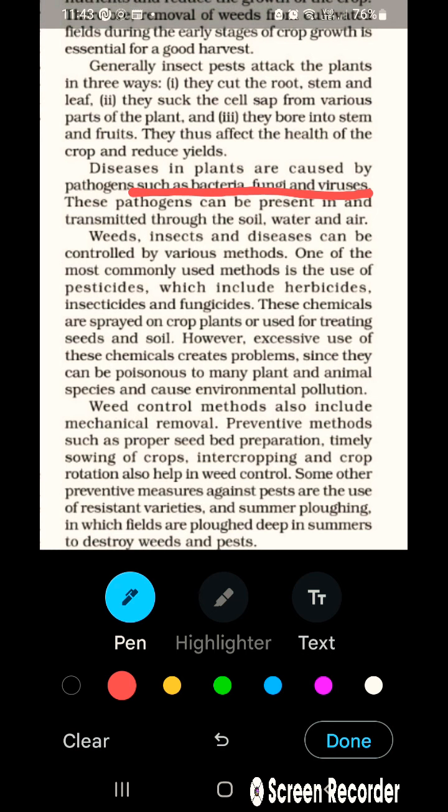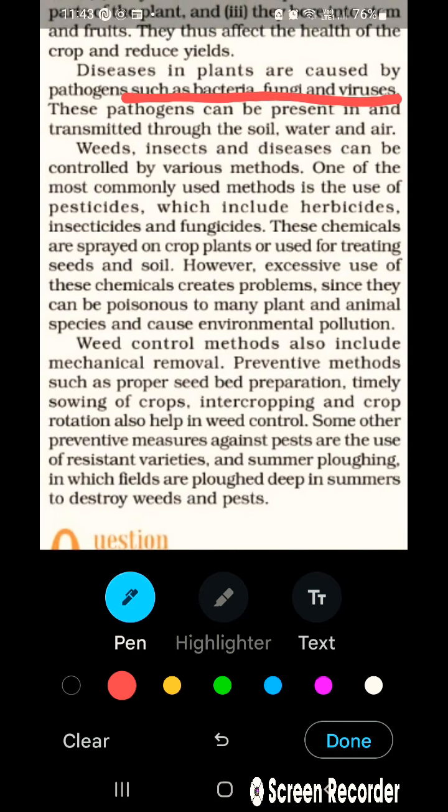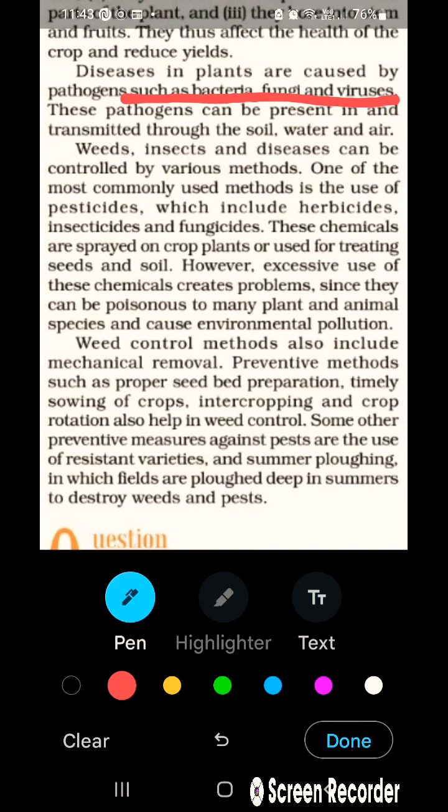So excessive use of chemicals causes a lot of problems, like you have added pesticide and now you have added water. For a fact, the whole pesticide cannot be utilized by the plant, so it may be mixed with water and now it is drained to some other place. So what if that pesticide-containing water is taken up by the plant? So the fruits which would come would also have some content of pesticides, and humans would eat it. That is also a very bad thing. So basically the pesticide is causing environmental pollution.